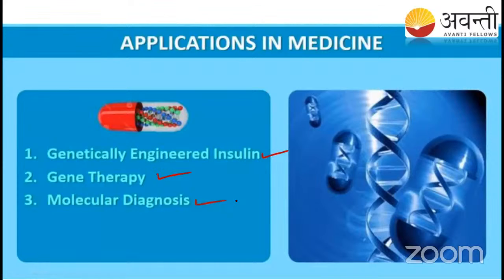The third one is molecular diagnosis. Nowadays you know that if a person has corona, which test will they do? RT-PCR, right? Yes, RT-PCR is the diagnosis test for corona, and some other PCR tests are done for the diagnosis of AIDS and cancer, and the ELISA test is also done for cancer. So all these things are applications of biotechnology. Okay, let us study one by one.